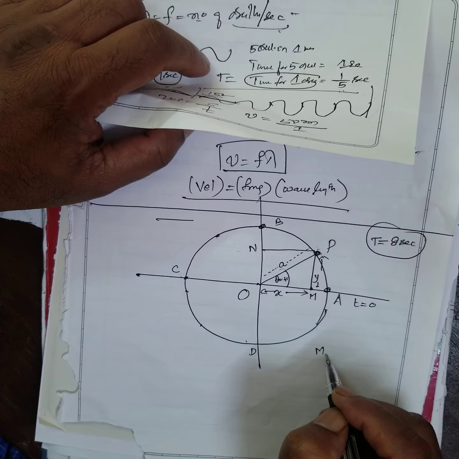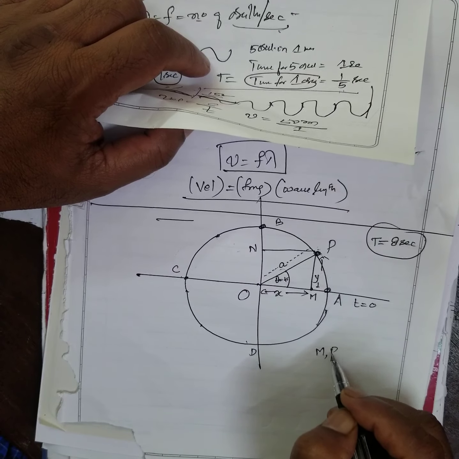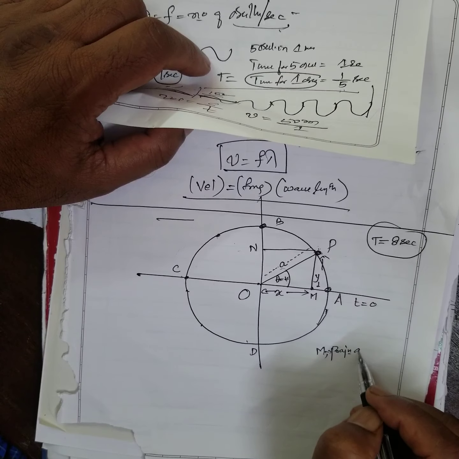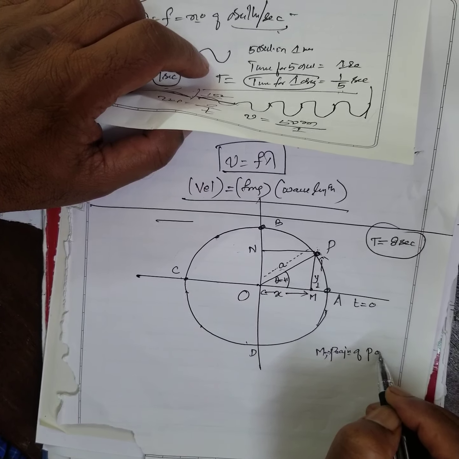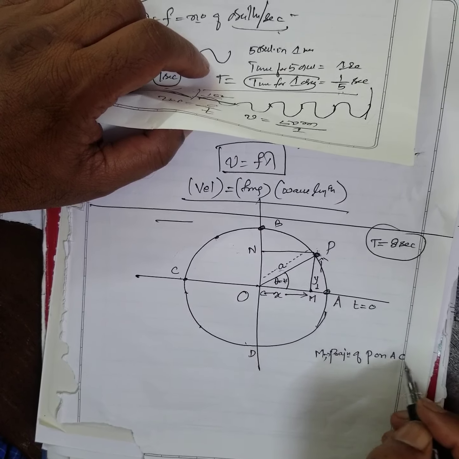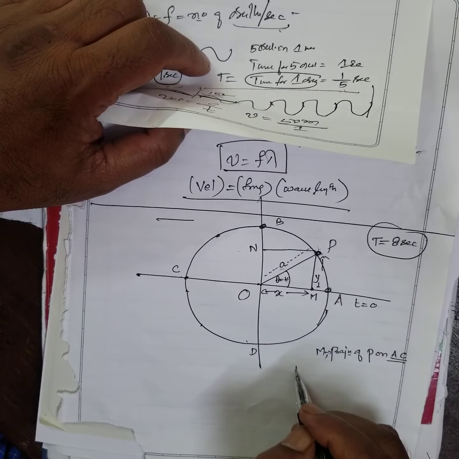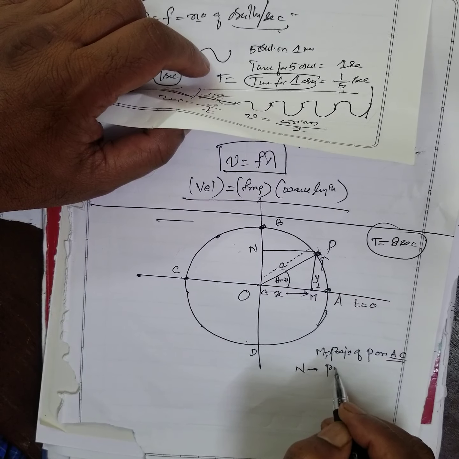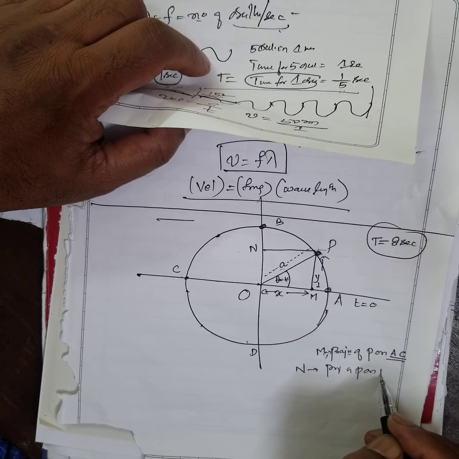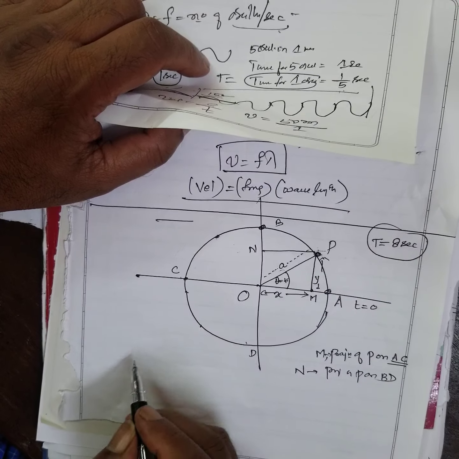M is the projection or shadow of P on the diameter AC. Similarly, N is the projection of P on the diameter BED. This is Y.